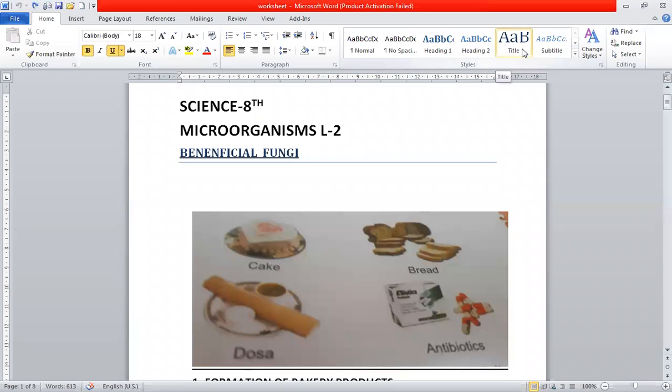Beneficial fungi, which is the topic of microorganisms. Listen to class 8 science. We are going to study about the benefits of useful fungus. How are fungus useful to us?